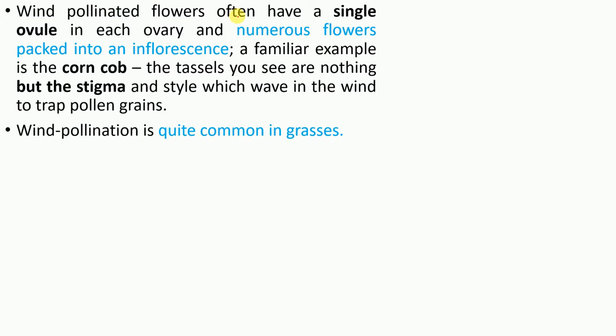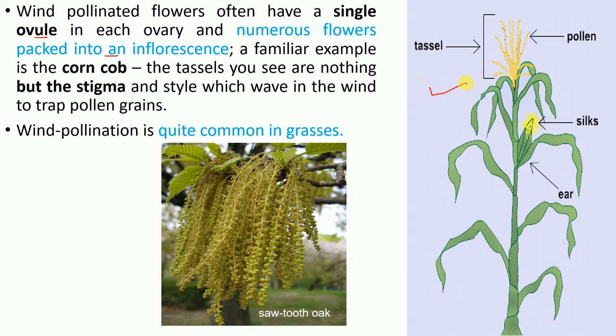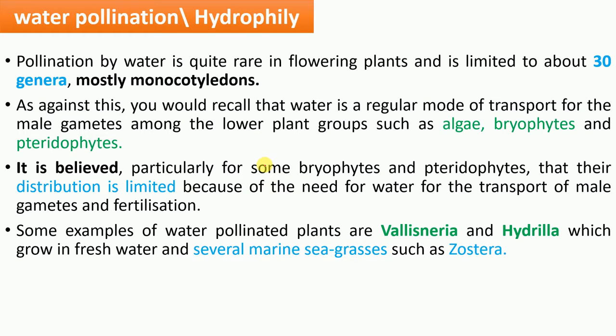And wind pollinated flowers often have a single ovule in each ovary and numerous flowers packed into an inflorescence. A familiar example we can state is this cone. So this is the male portion and this is the female portion, right? So when a wind current is there, it will help, and that's the reason this pollen grain will be shed on this female portion, and it will get pollinated through wind. And as I stated earlier, in the case of wind pollinated flowers, it has a feathery structure, right? So that was wind pollination.